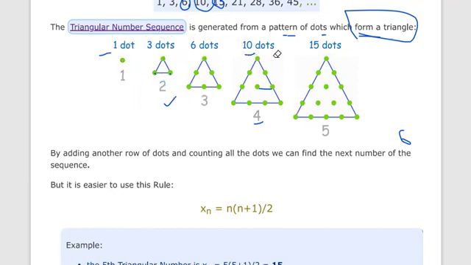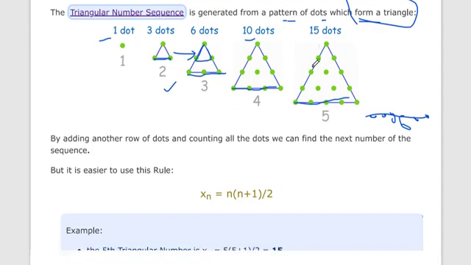Or you can also tell with the help of the figure. Here we add a second row. This triangle is the same, but for the third term we add a third row, for the fourth term we add a fourth row, for the fifth term we add a fifth row, and for the sixth term we add a row of 6 dots. So the sixth term will become 15 plus 6, 21.